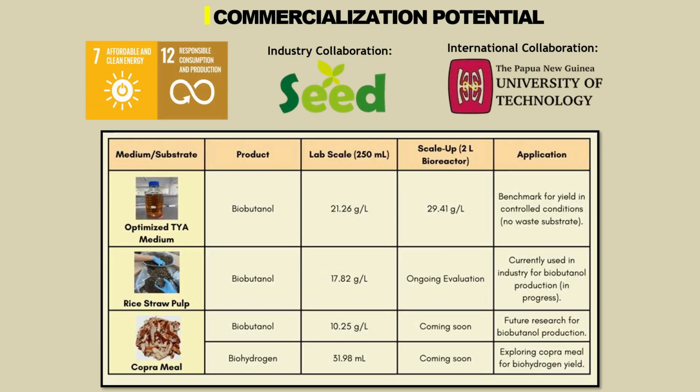Not only that, in terms of commercialization potential, we are currently undergoing two collaborations, one with Industry Free the Seed, where they want us to utilize rice straw pulp for both bioethanol and biobutanol production, and also one international collaboration with Papua New Guinea University, in which they want us to utilize copra meal for biohydrogen and biobutanol production. These further highlight the commercial use of our adapted strain in industrial settings.